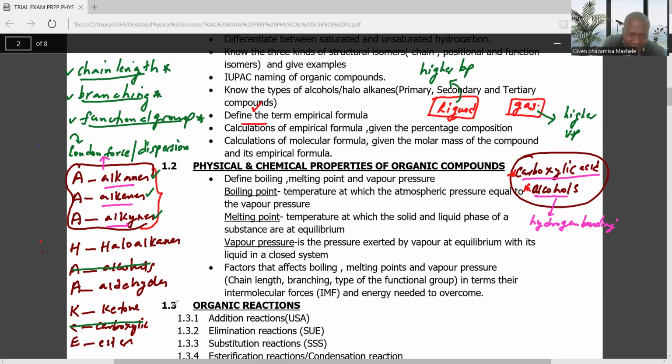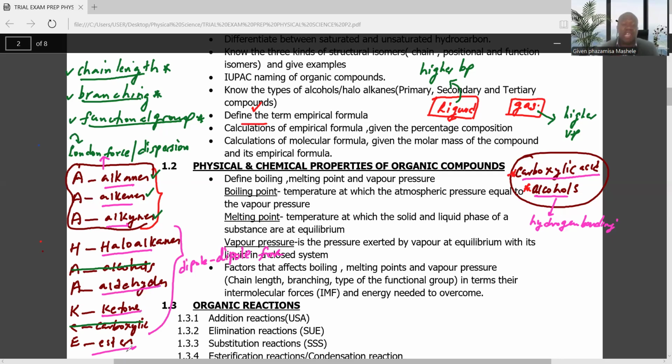Which means the other homologous series have dipole forces as the type of intermolecular force. It's found in haloalkanes, aldehydes, ketones, and also esters.